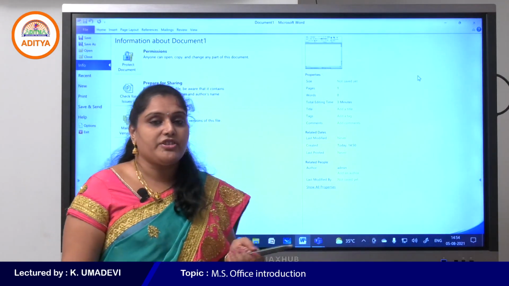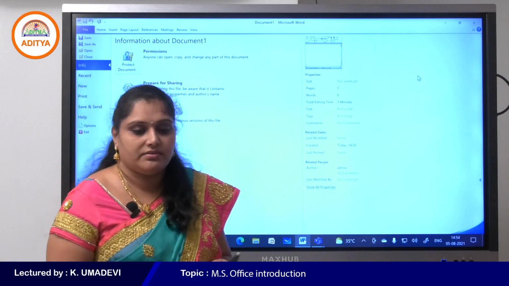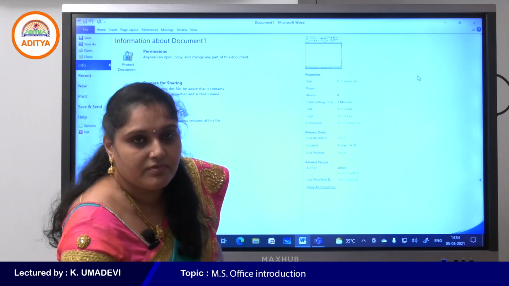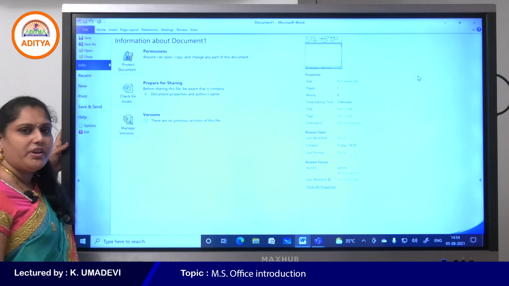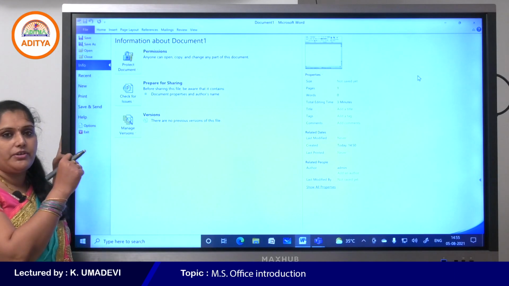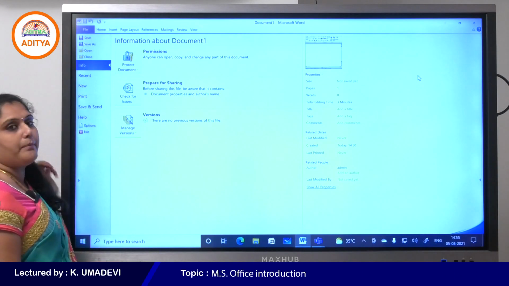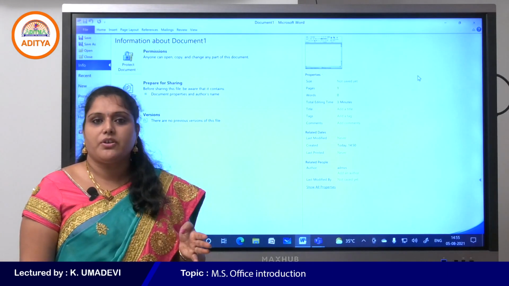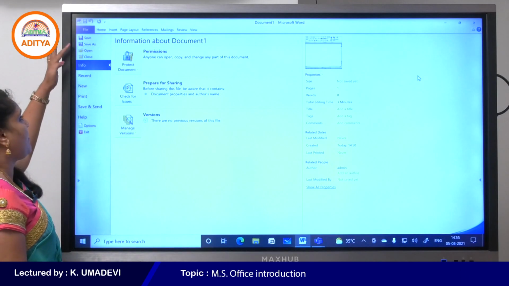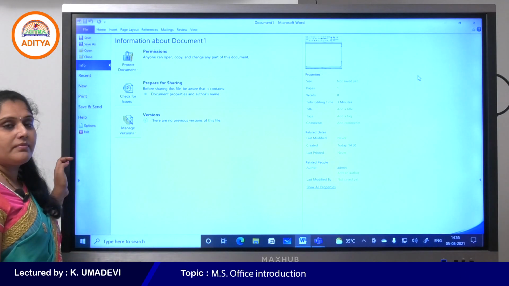So this is the interface of Word 2010. Let me explain the various important components of the Word window. So the first one is the File tab. As the File tab replaces the Office button of Word 2007, it contains all the file related options.